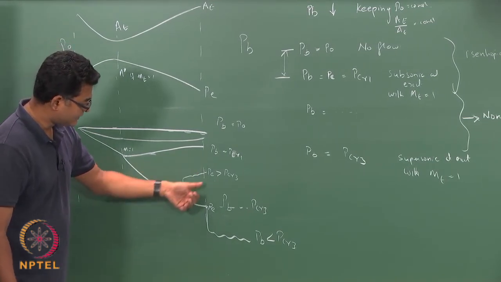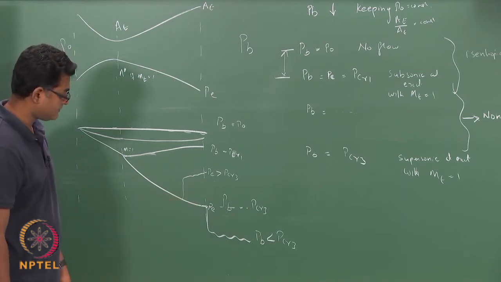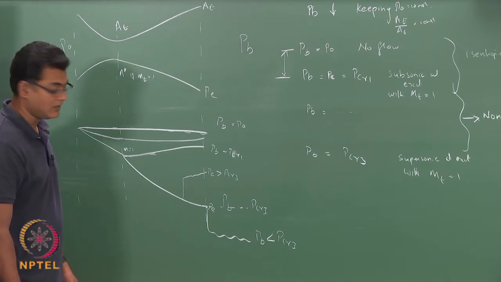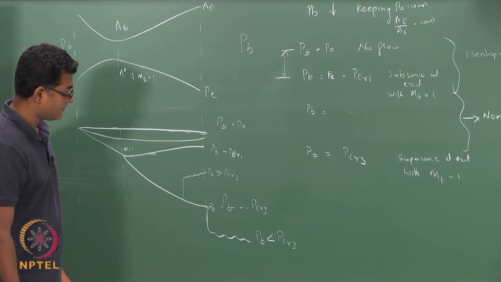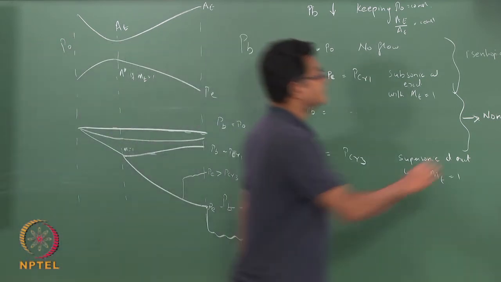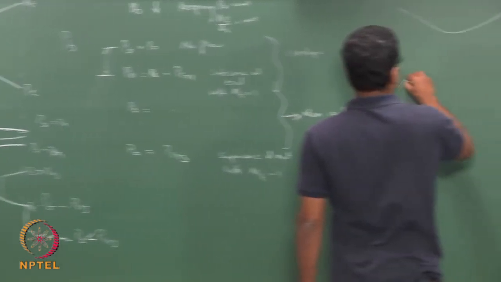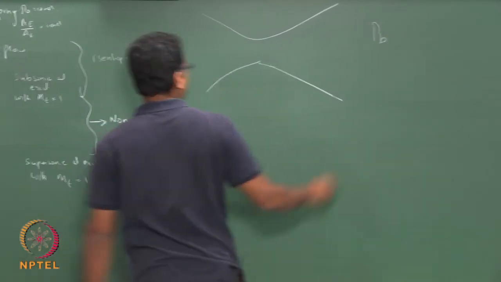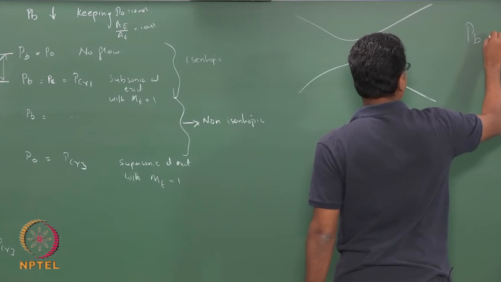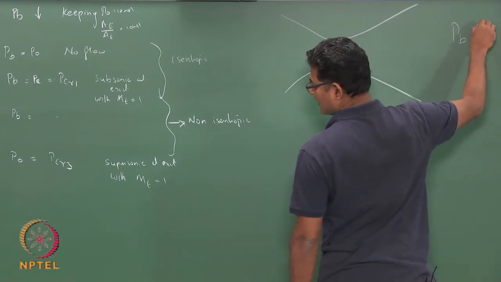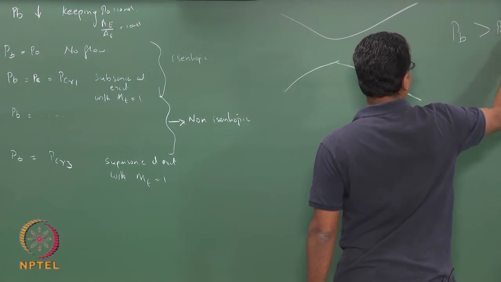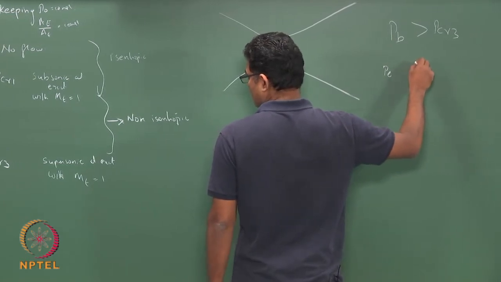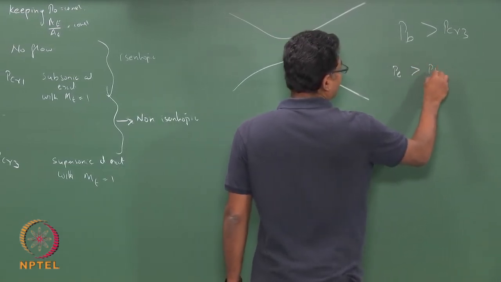So, all these values would have subsonic flow at the exit. So, what happens here is, for some pressure Pb, which is now greater than P critical 3, your P exit is now greater than your Pb.